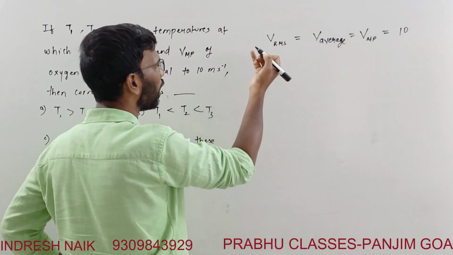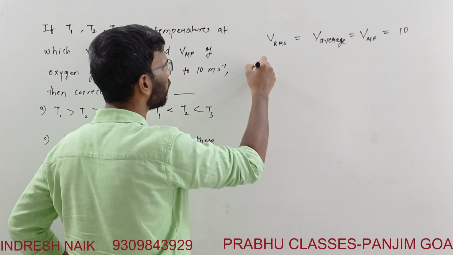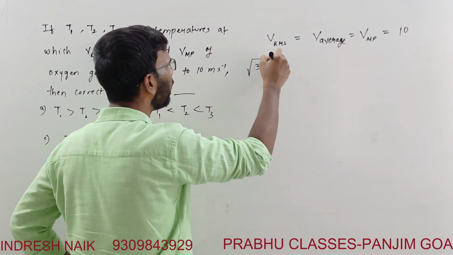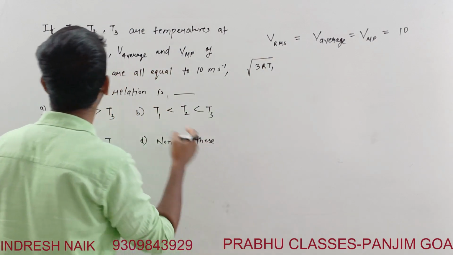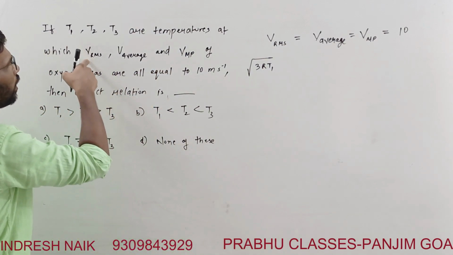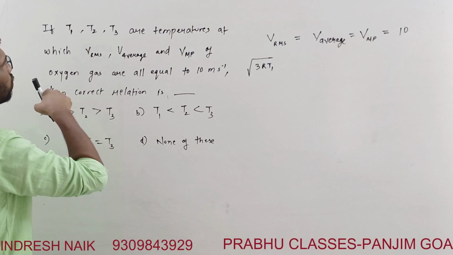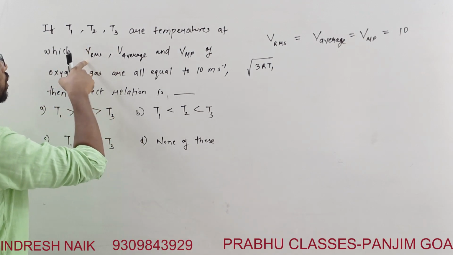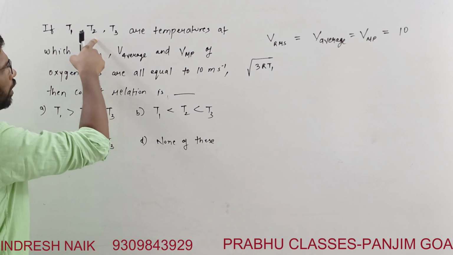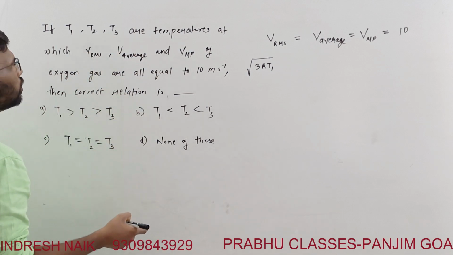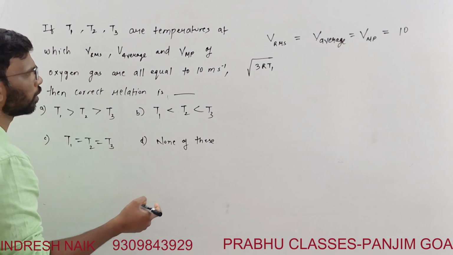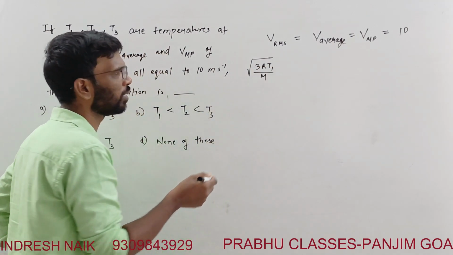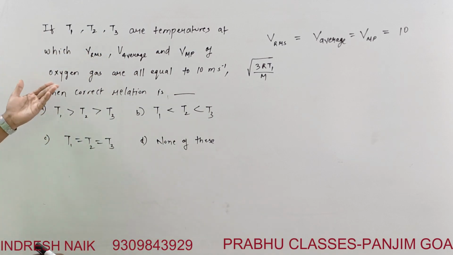So Vrms is given as square root of 3RT1 by M, since Vrms is at T1. T2 is for V average and T3 is for Vmp. The molar mass M is going to remain the same because it is oxygen everywhere.